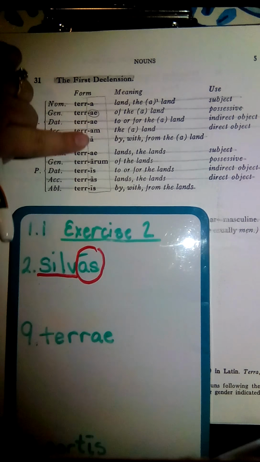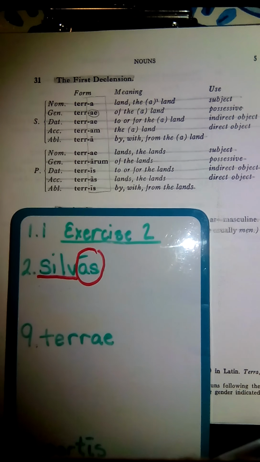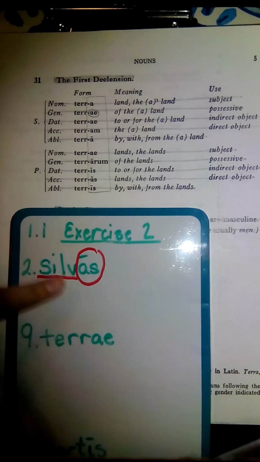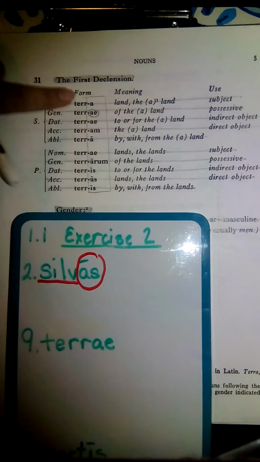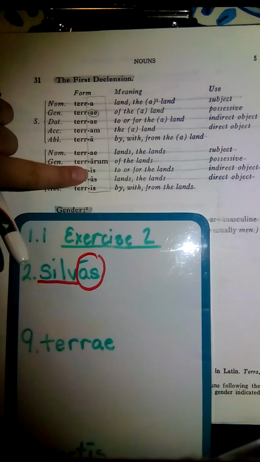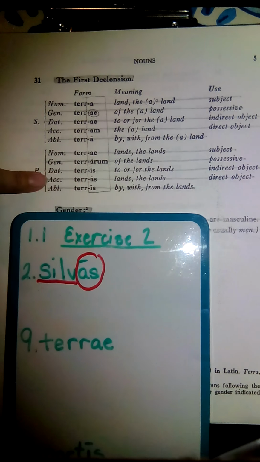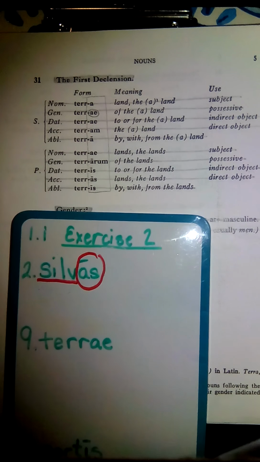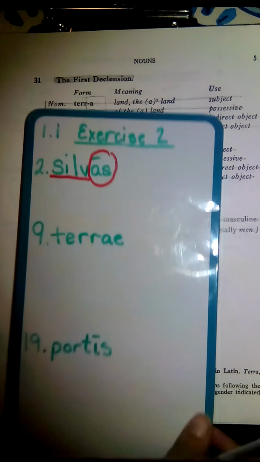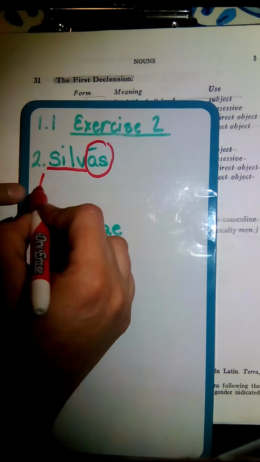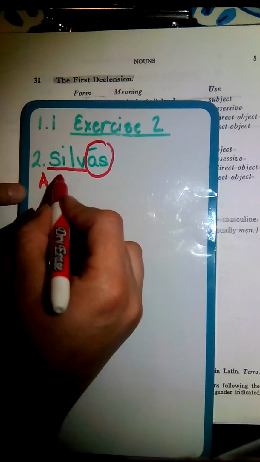These are the endings of the words that can be added on in the first declension. And we're going to look for A-S, long A-S. And if we look down, we see it only appears once, and it appears in the accusative plural form. So the form for silwas is accusative plural.